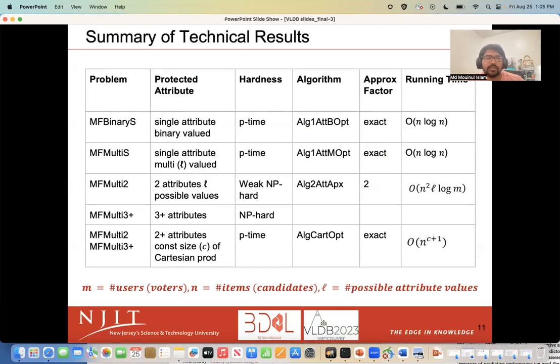Before moving into the experimental evaluations, this slide summarizes our technical contributions. We designed p-time solutions for single binary and multi-valued cases. We proved that for the two attribute case, the problem becomes weakly NP-hard. We designed a 2-approximation algorithm, L2ATTAPX, for that. For more than two attributes, deciding the feasibility of the general instance becomes NP-complete. We designed a Cartesian product-based solution which runs in p-time considering a constant size of Cartesian product of the protected attribute values. The corresponding running time of each algorithm is shown in the slide.